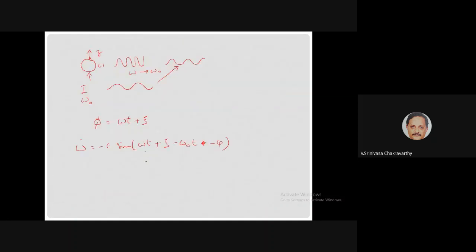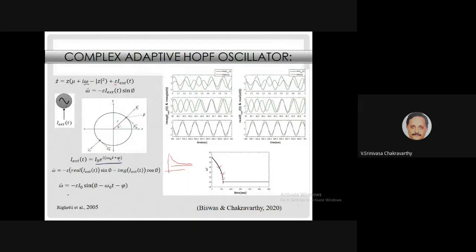The question now is how do you change omega so that the angular velocity is equal to the frequency of the external input. Whatever is the difference that comes because of this extra term must be used to modulate omega. That is done by this rule.